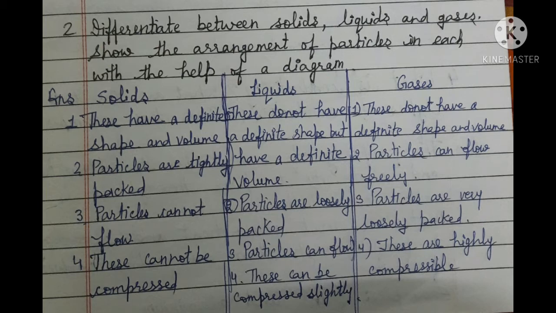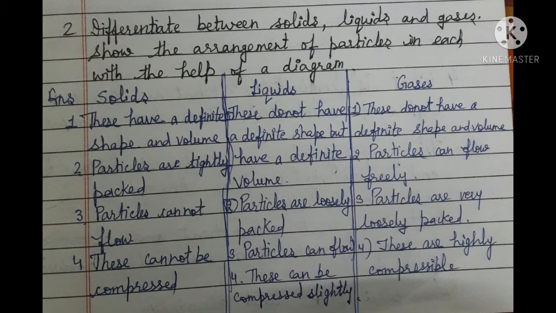Now about liquids. Liquids don't have a definite shape but have a definite volume. Particles in liquids are loosely packed and particles can flow. And fourth point is these can be compressed slightly. Slightly means to some extent. Gases. These don't have a definite shape and volume. Particles can flow freely and particles are very loosely packed and these are highly compressible.